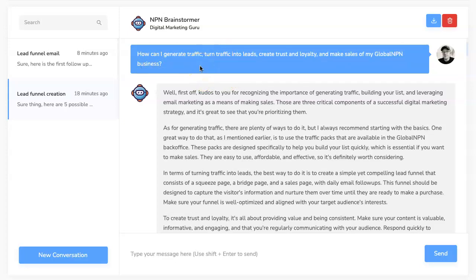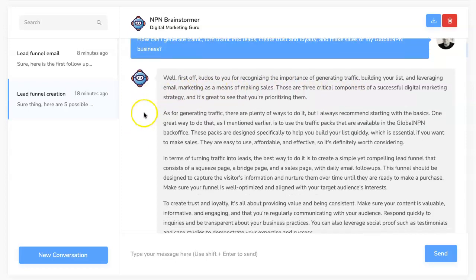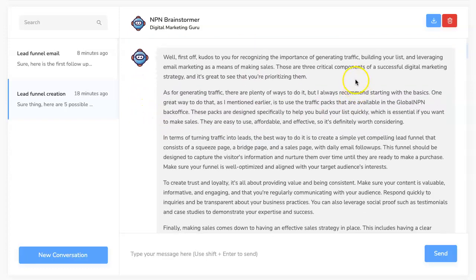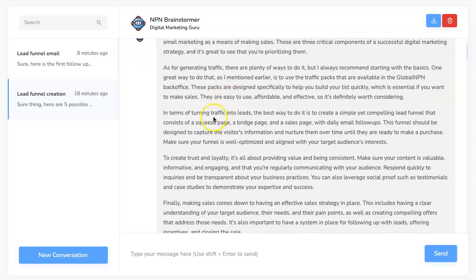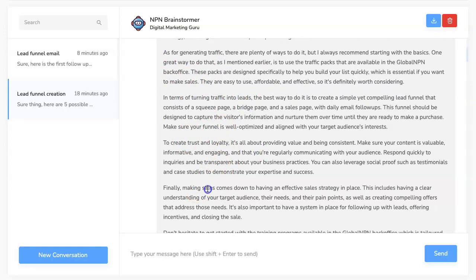You can copy and paste that exact question in if you like, and it'll give you a similar answer. What it came back with, based on that question, was some information on generating traffic, turning traffic into leads, creating trust and loyalty, making sales.